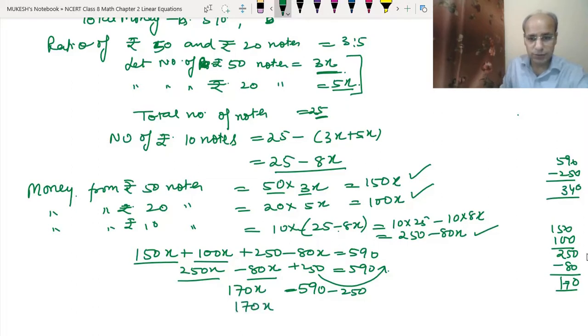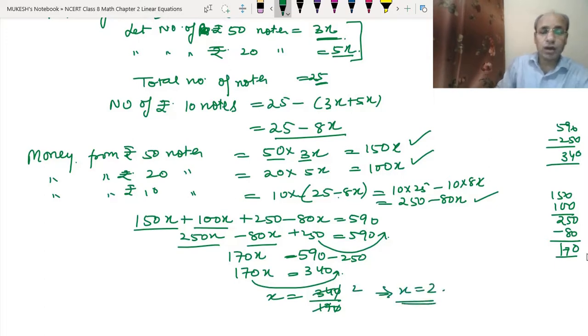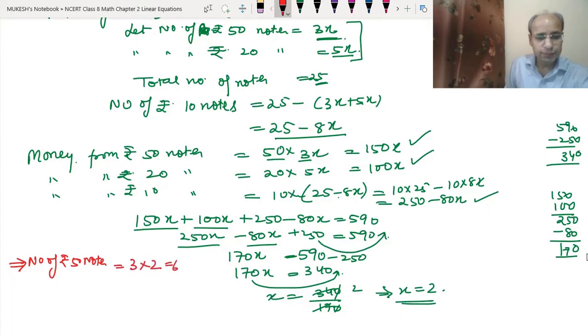So 170x equals 340. Now we will take 170 to the other side. So that means x equals 340 upon 170. We cancel the zeros, and we know that 17 twos are 34. So we got the answer x equals 2. Okay. So now by putting this value into these, we can get the answer. That means the number of rupees 50 notes will be equal to 3 into 2, which is equal to 6.